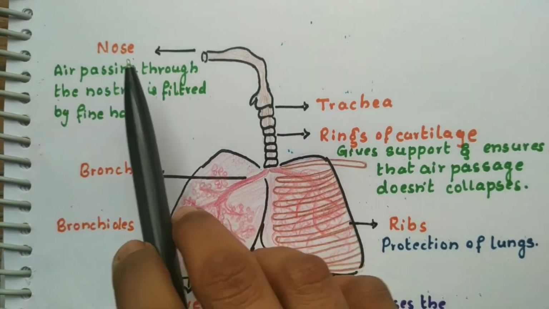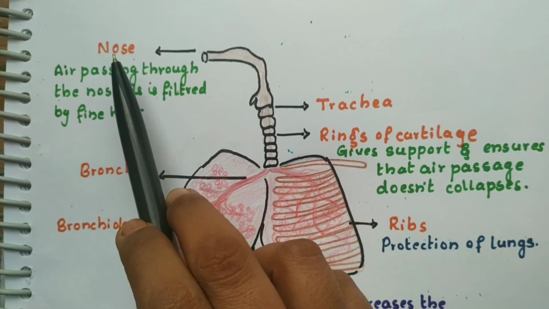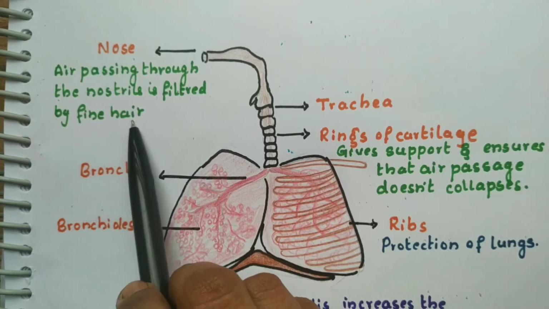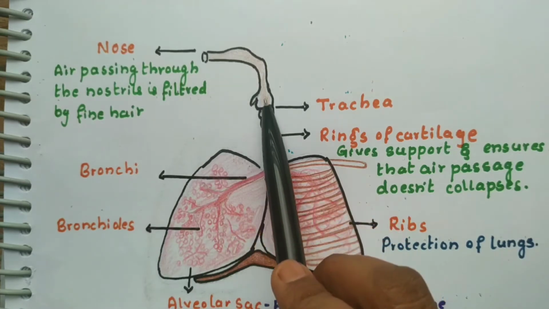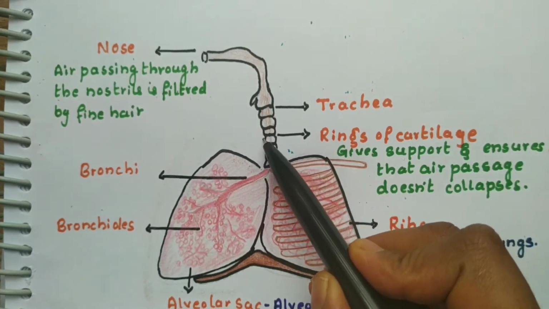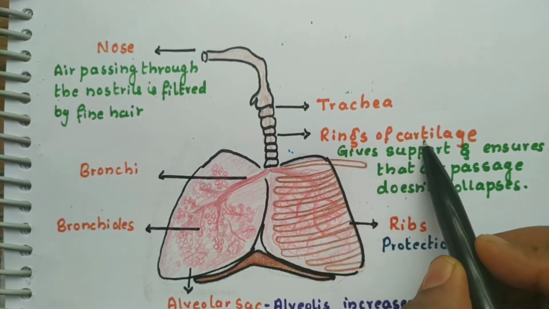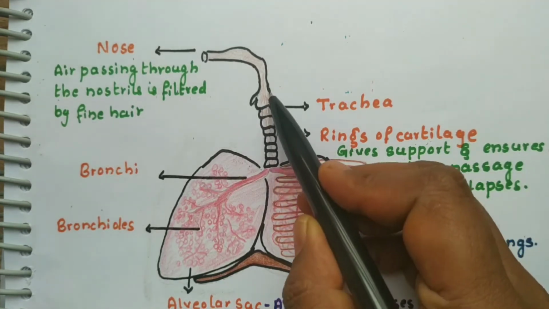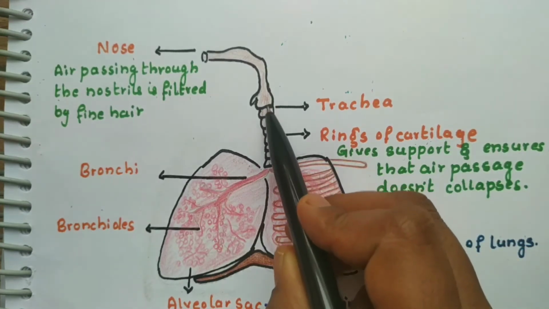The nose is the air passage where the air first enters. The nose filters the air. There are fine hair-like structures present in your nose. They filter the air and it passes through the trachea. And there are so many cartilages here. Cartilages are soft bony structures. They are not bones, but they are also made up of calcium carbonate. When we compare them with the bone, they are soft. So rings of cartilage hold this air passage. It does not allow it to fold. So these rings of cartilage give support to the air passage.